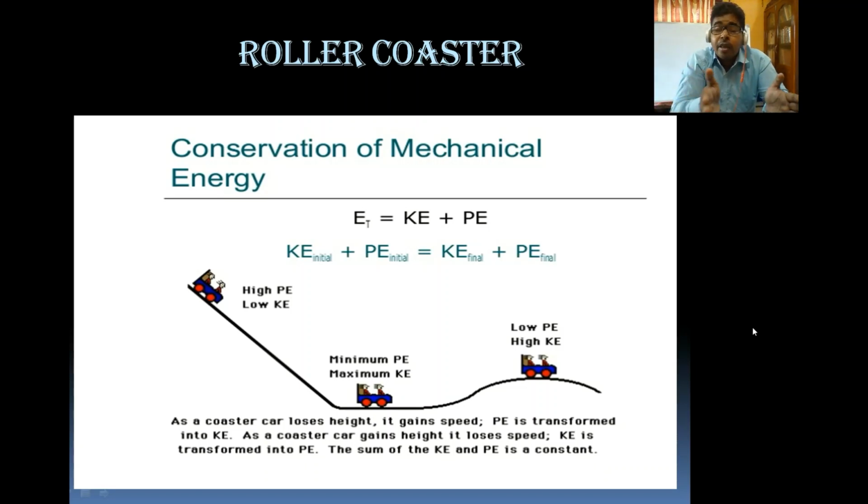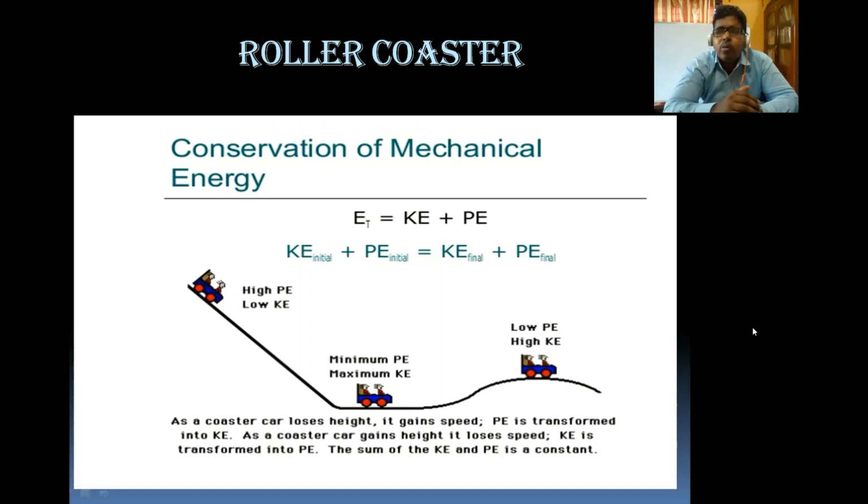How? The initial kinetic energy plus initial potential energy should be equal to the final kinetic energy plus final potential energy. At the height, the kinetic energy will be less and the potential energy high, and we get their sum. Assume the kinetic energy is 500 joule and the potential energy is 3000 joule, so the total energy is 3500.